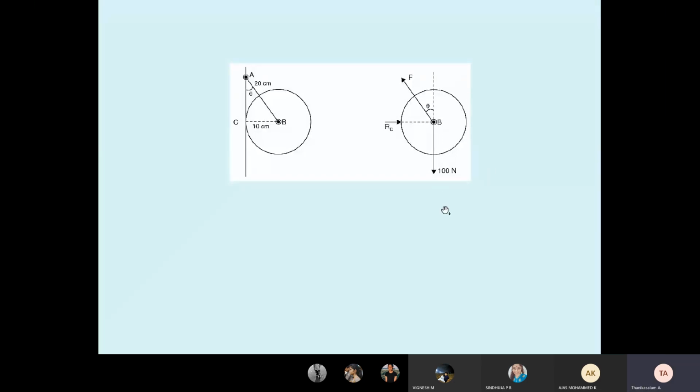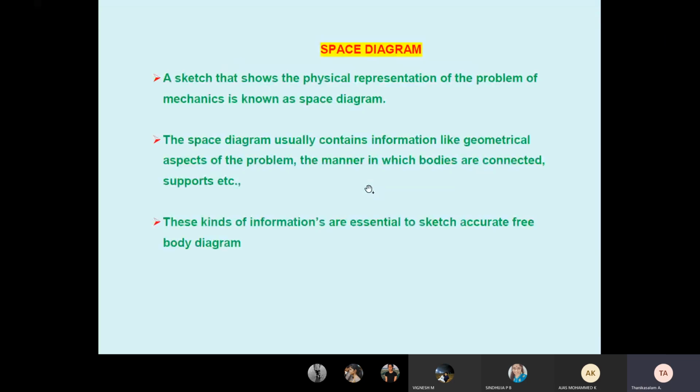Remove the supports, and the graphical representation of only the forces, tension, reaction, and weight is called a free body diagram. Then the space diagram. Before going to draw the free body diagram, this given diagram is called a space diagram. What is a space diagram? A sketch that shows the physical representation of the problem of mechanics is known as a space diagram. The space diagram usually contains information like geometrical aspects of the problem, the manner in which bodies are connected, supports, etc.